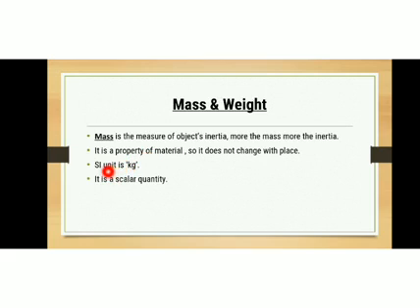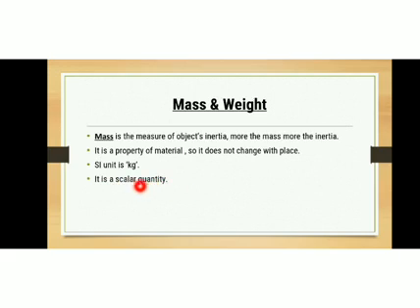Then what is the SI unit? The SI unit of mass is kilogram. Mass is a scalar quantity. You know what a scalar quantity is. A scalar quantity is a quantity which has only magnitude, not direction. So while specifying mass, we consider only magnitude. We will not specify the direction.